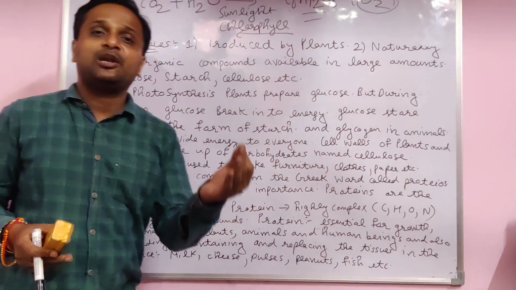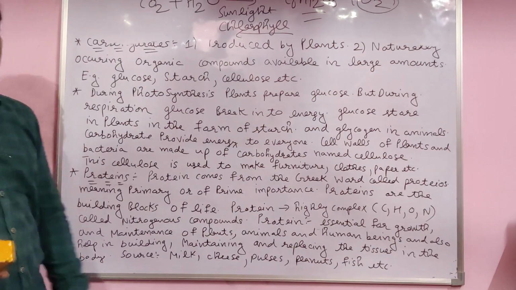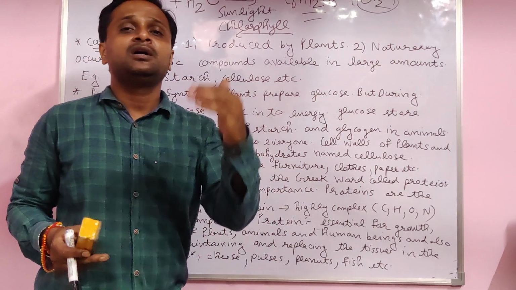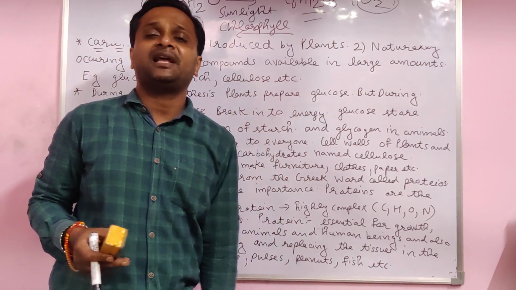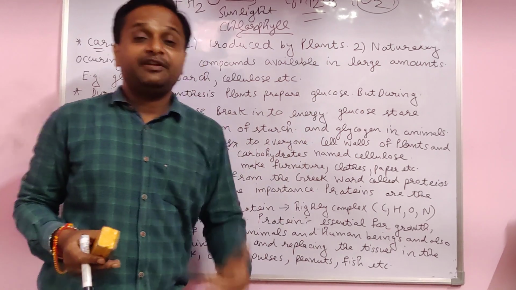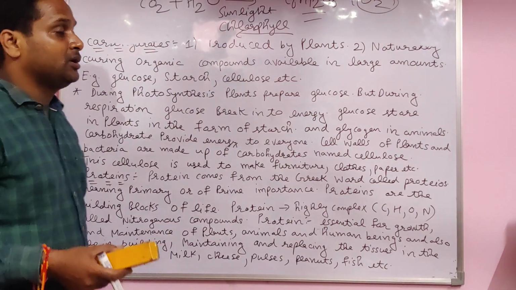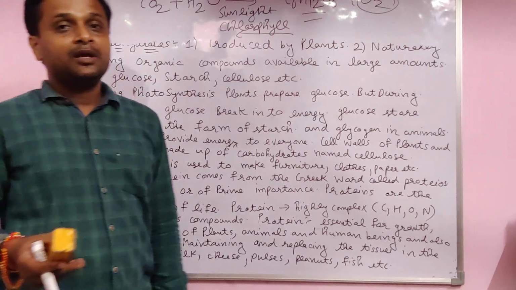Glucose, starch, cellulose, maltose, sucrose, these are all carbohydrates. Some sugars are complex carbohydrates, some are simple, like glucose is simple. We are able to digest it very easily. But we do not have any enzyme to digest cellulose, like in grass.